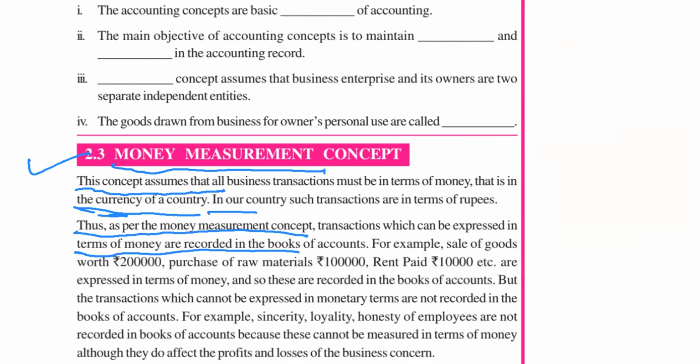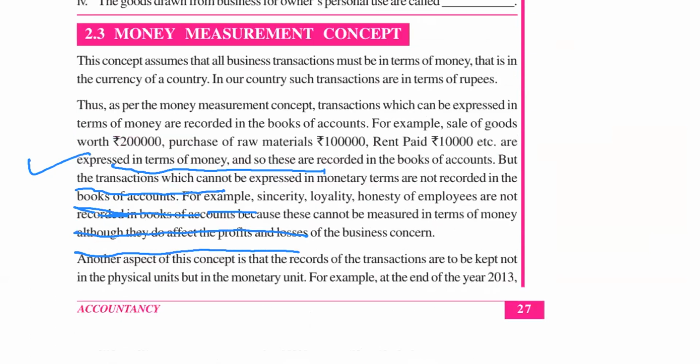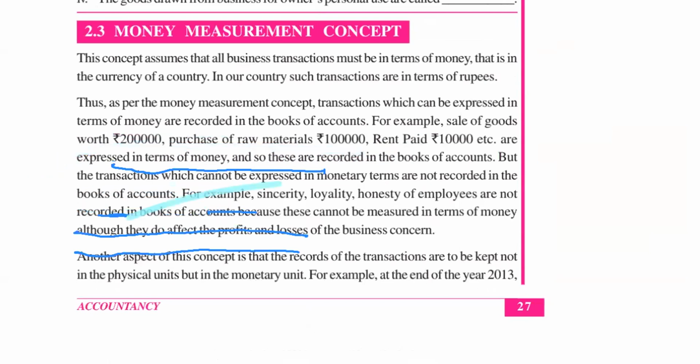For example, purchase of goods for rupees 10,000, sale of goods 8,000, payment of rent. All these transactions are recorded. Why? Because they can be expressed in terms of money. But certain items and events cannot be expressed in terms of money. Hence, they are not recorded.